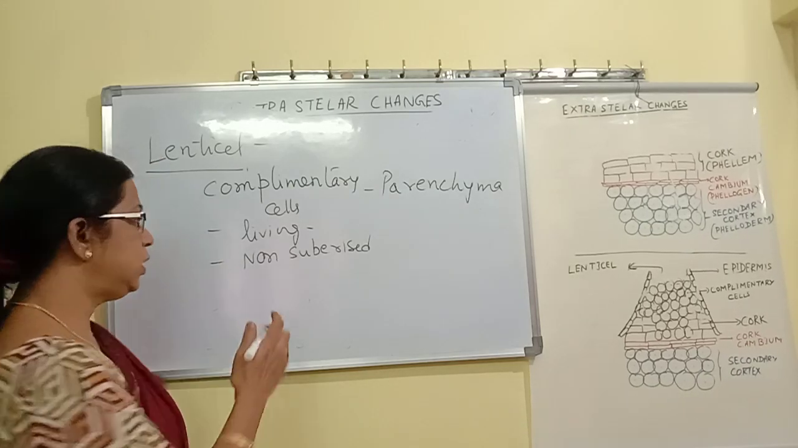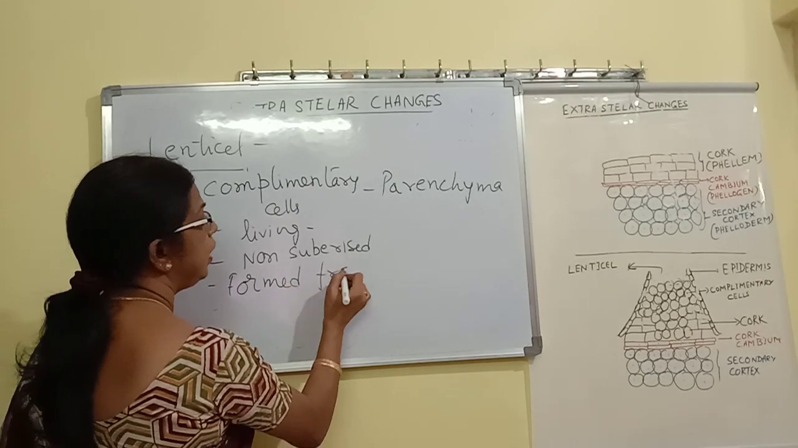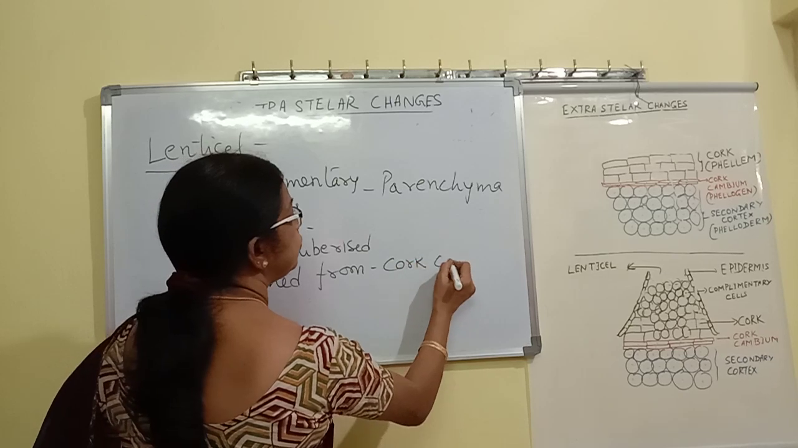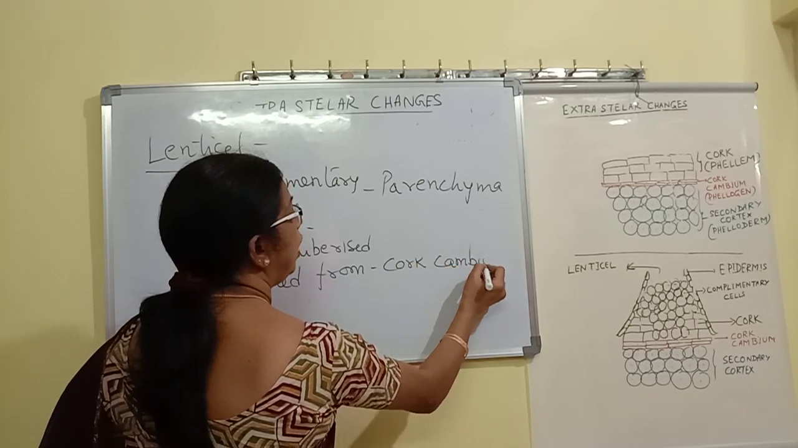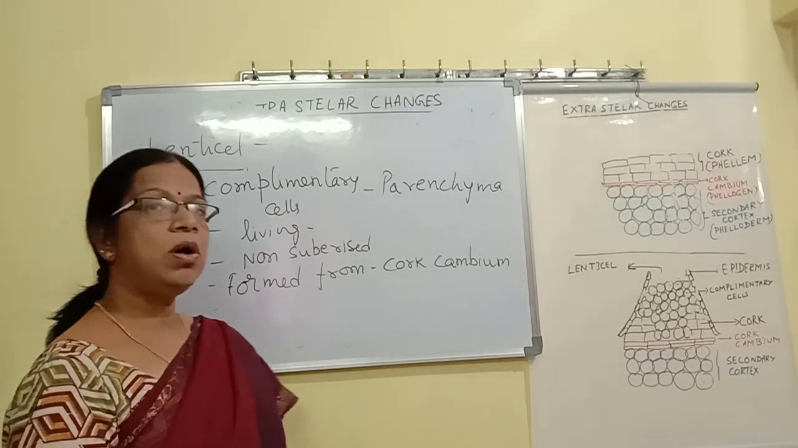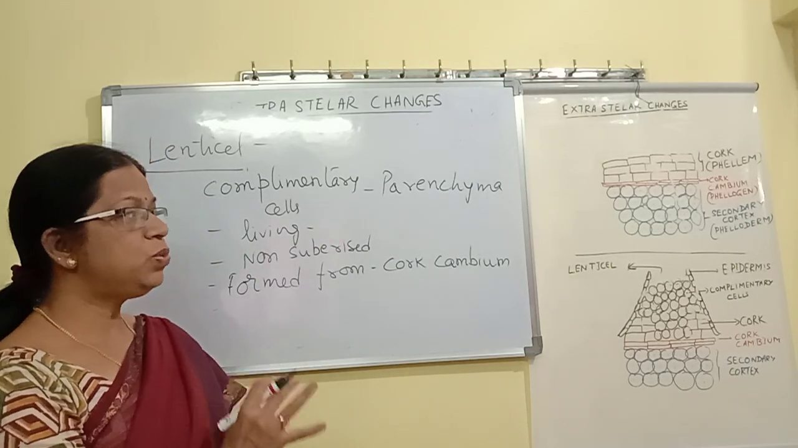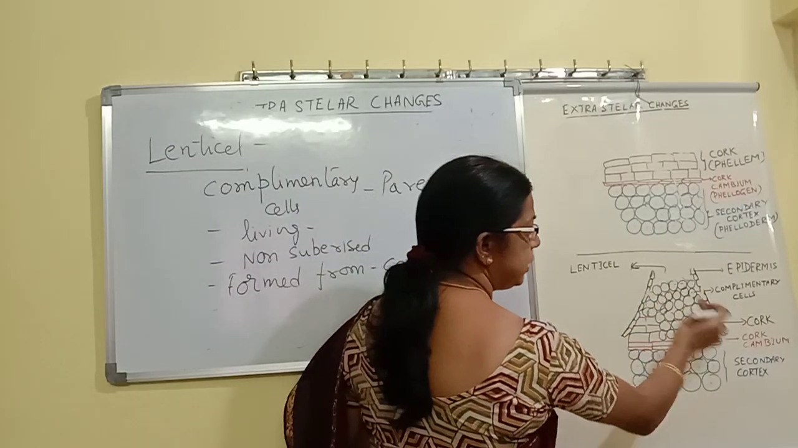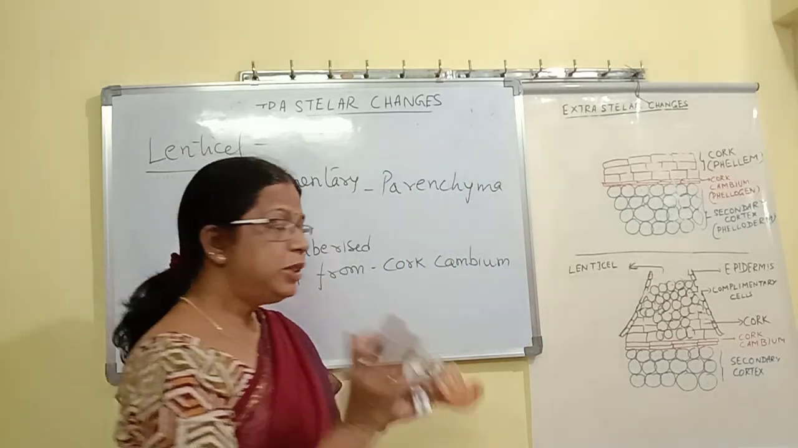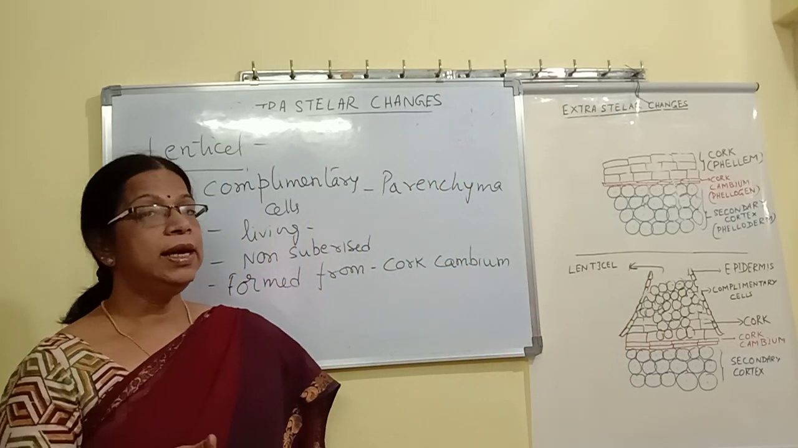And what is their origin? They are formed from cork cambium. So in some places cork cambium will develop these complementary cells, and when the complementary cells develop, in those places we can also find epidermis. The epidermis in that place completely ruptures and it opens outside as a lens-shaped opening that we are calling a lenticel.